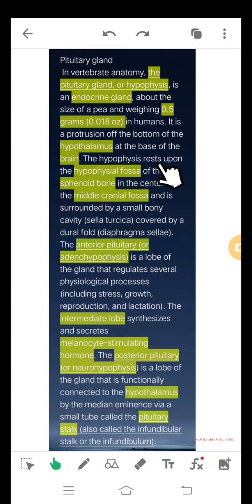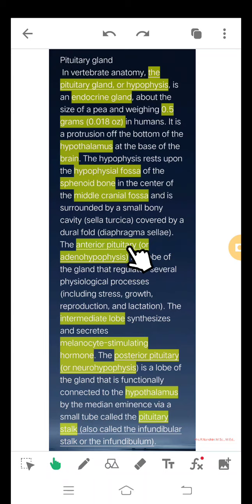The hypophysis rests upon the hypophyseal fossa of the sphenoid bone in the center of the middle cranial fossa and is surrounded by a small bony cavity named sella turcica, covered by a dural fold, the diaphragma sellae.